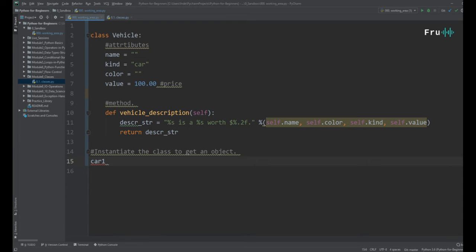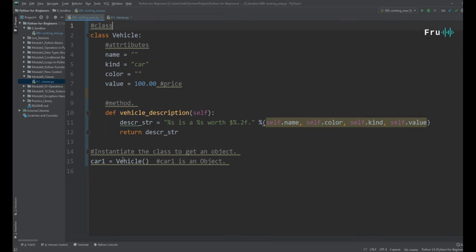We call it car1, and that car1 will be of class vehicle. So we've just simply said there is this car, which is a vehicle, but again we don't know what that car is. But for us to start specifying what that car is, we need to start providing the details of that car. So this is an object. Let me actually write that out. Car1 is an object. This is a class.